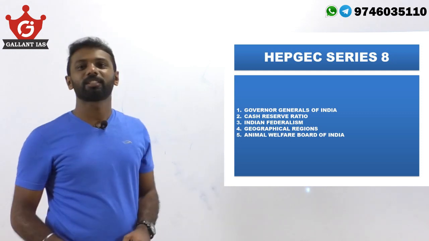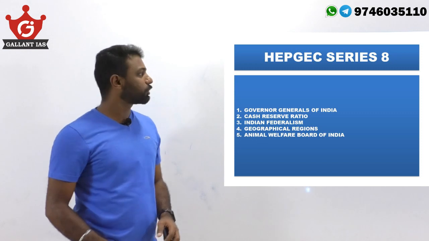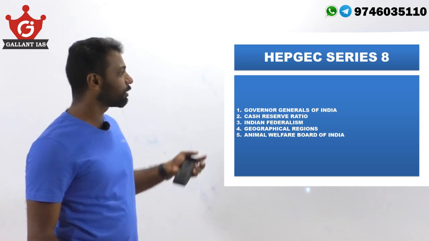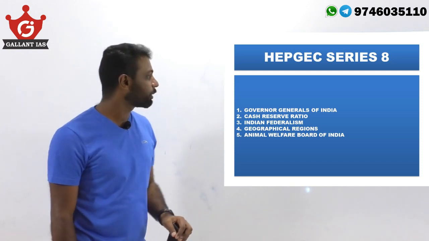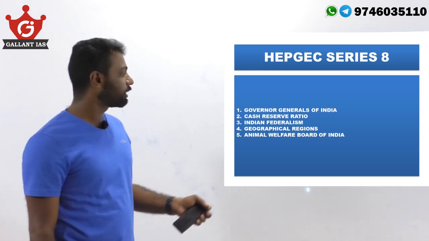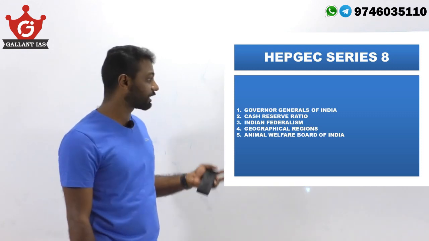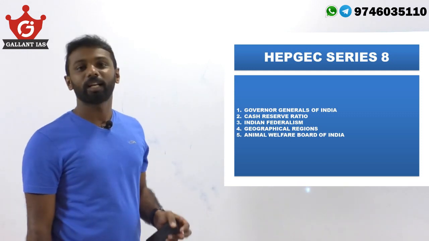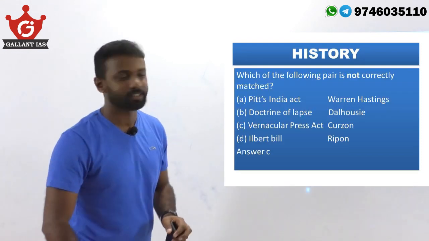Here we are going to discuss a few questions on previous UPSC and some model questions. So the topics which we are going to discuss today are Governor Generals from the history part, cash reserve ratio from economy, Indian federalism from the polity, some geographical regions, and some environmental authorities. So let's move on to question number 1 regarding Governor Generals.